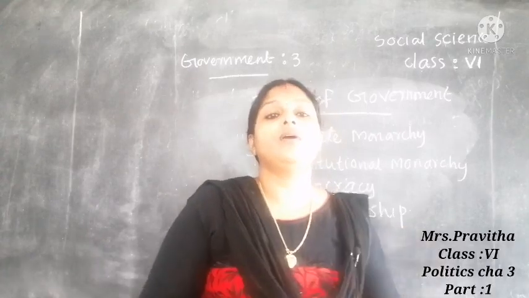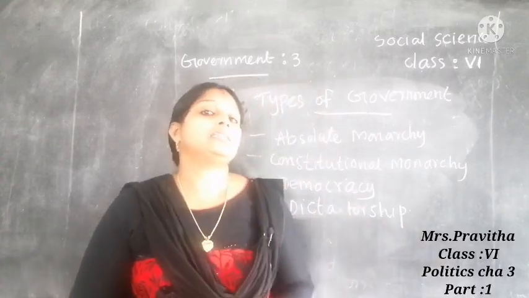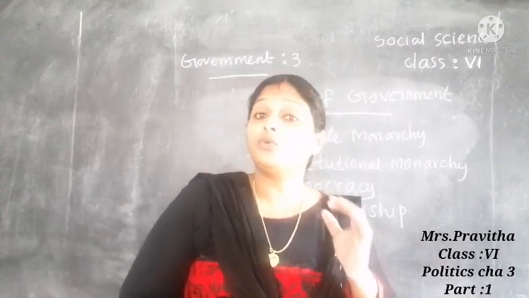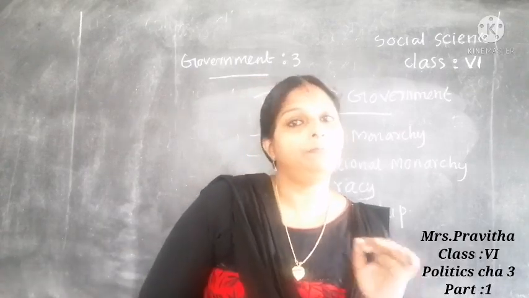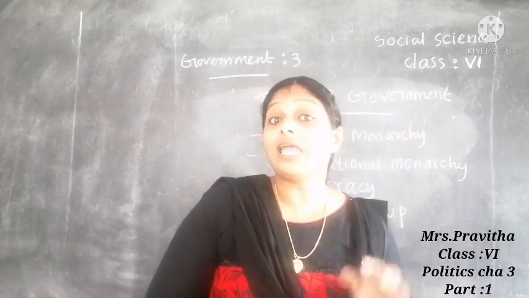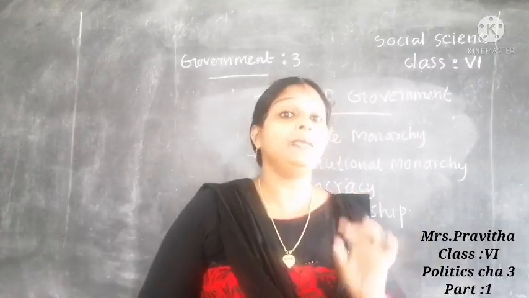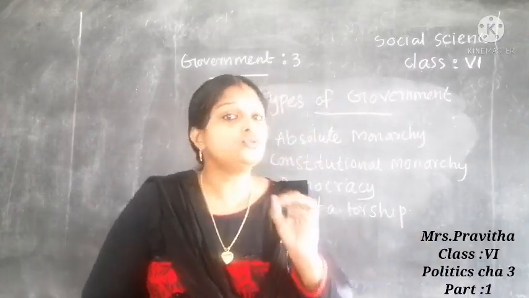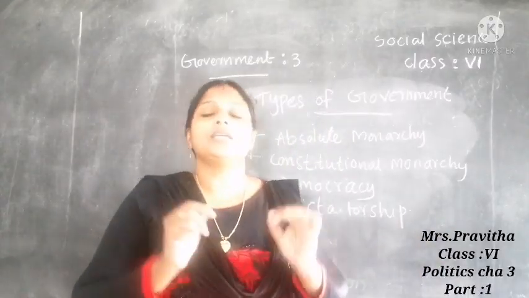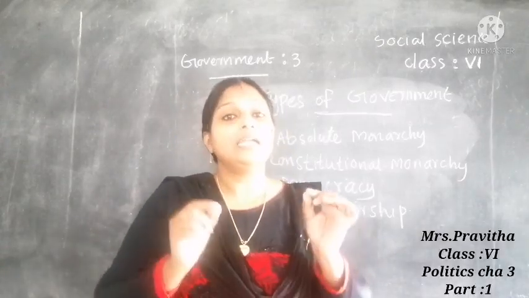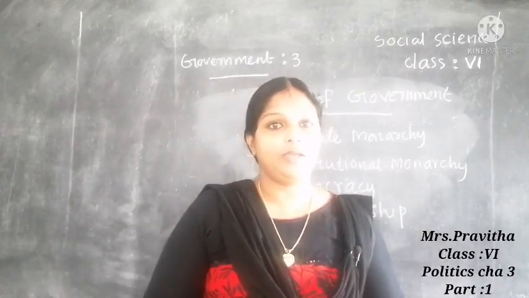Third one, democracy. Democracy is the form of government where rulers are elected by the people. Representatives are elected by the people. People have the right to choose their representative. Such a type of government is known as a democratic form of government.